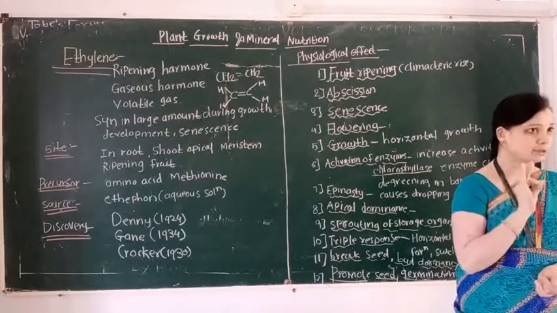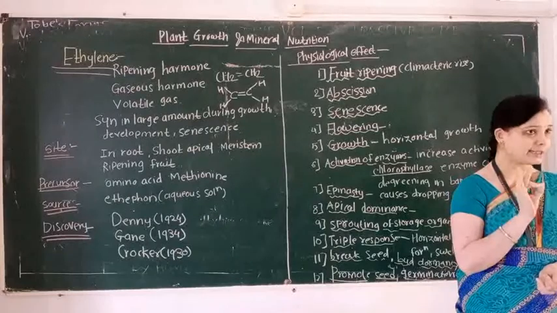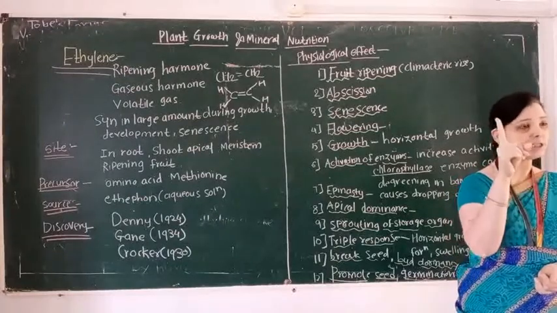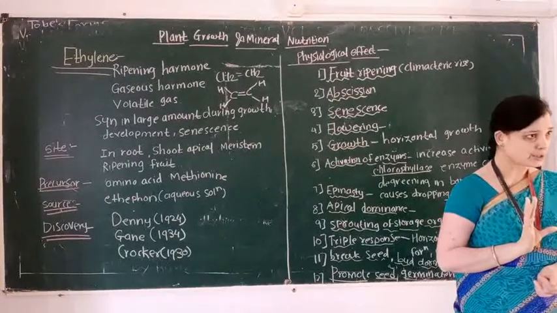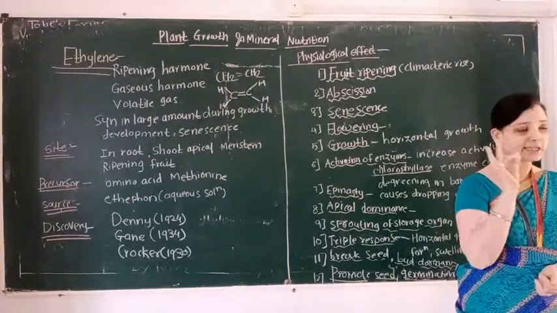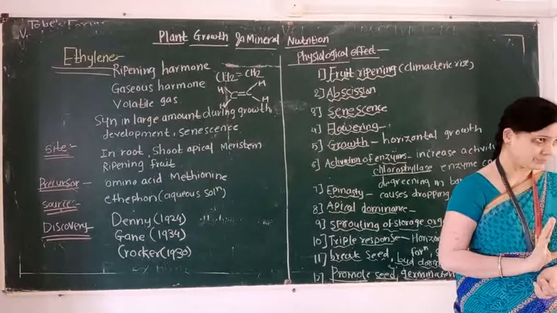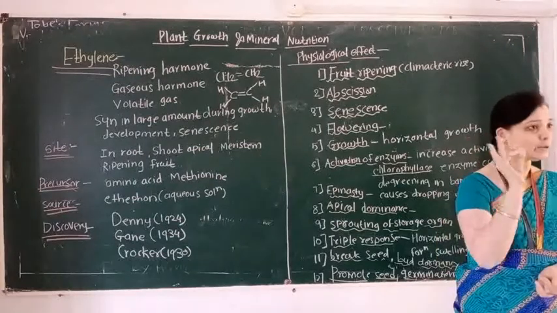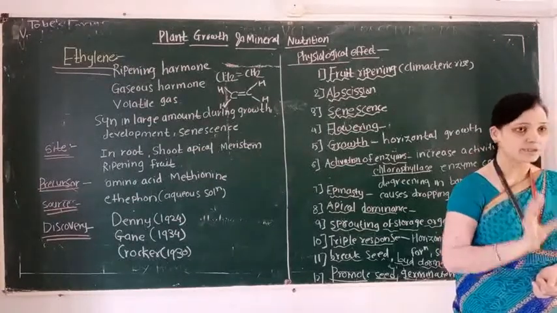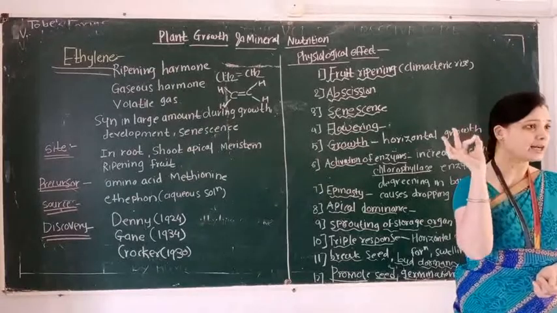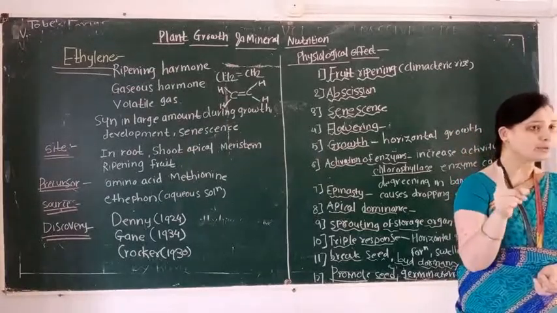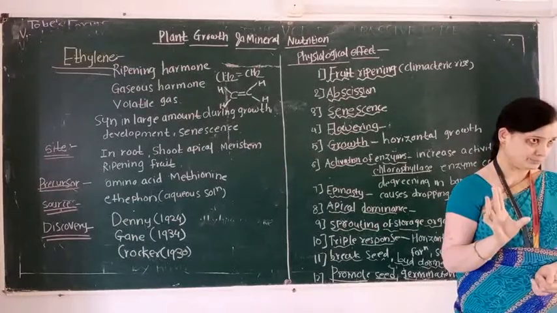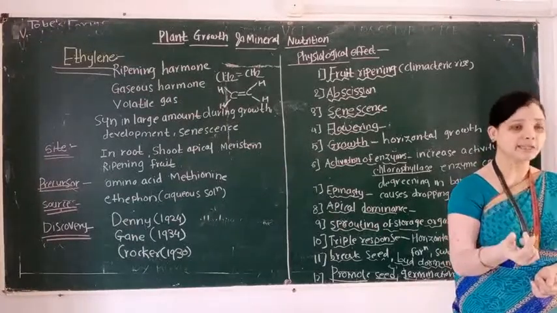First point related to ethylene: ethylene is a fruit ripening hormone. Second point, it is a gaseous hormone. Next, it is a volatile gas. It is an unsaturated hydrocarbon. Formula CH2 double bond CH2. It is included in the alkenes group.